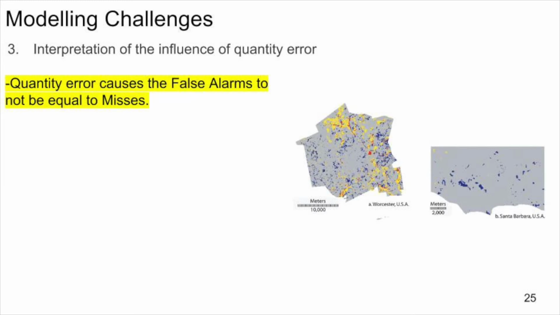Quantity error occurs when the quantity of simulated change differs from the quantity of reference change. If the predicted change is greater than the reference change, then false alarms will be greater than misses. If the predicted change is less than the reference change, then false alarms will be fewer than misses. One must understand quantity error in order to interpret allocation error.